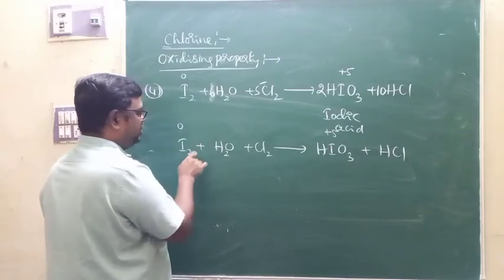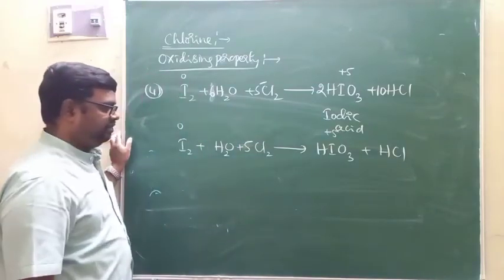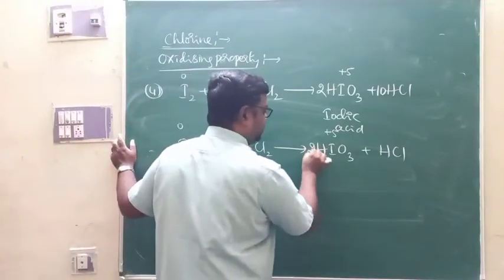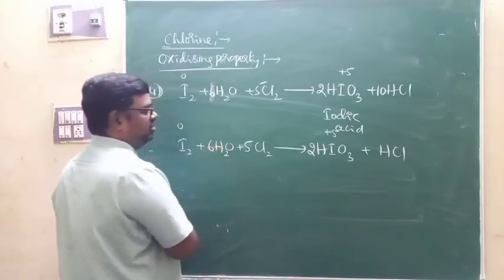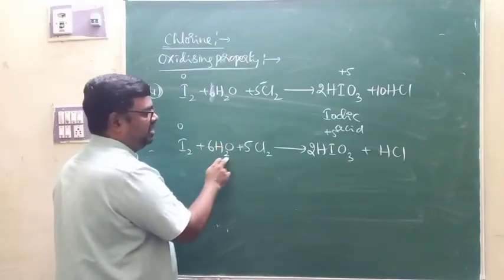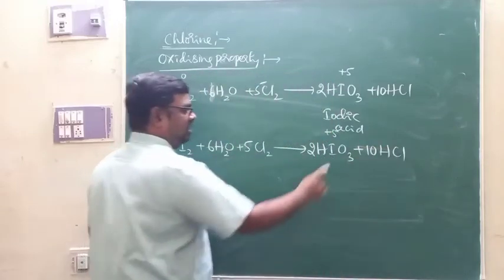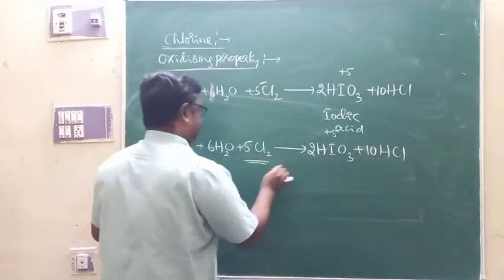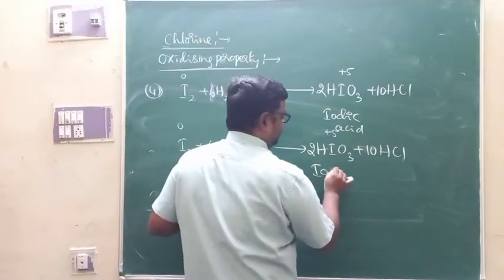The change in oxidation number of iodine is multiplied to chlorine, so write 5Cl2. Since I2 is there, I took 2HIO3. Oxygen became 6, so I wrote 6H2O. Hydrogen becomes 12, already 2 is there, so 10 remaining hydrogen must be written. Then chlorine becomes 10, and it is 5Cl2. That is, iodine is oxidized to iodic acid.